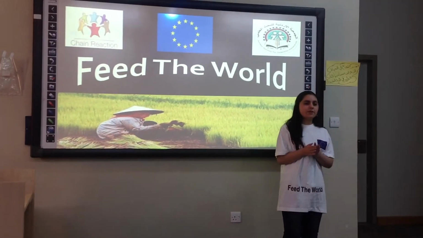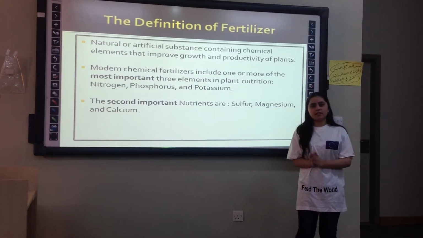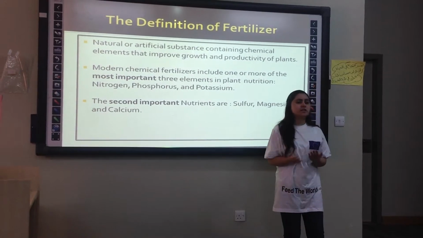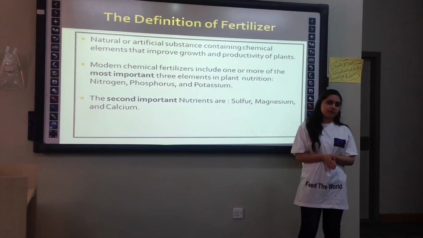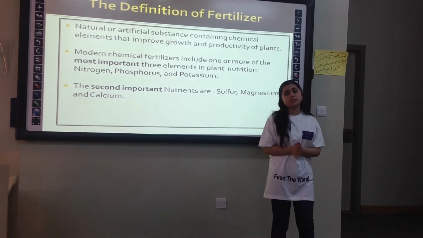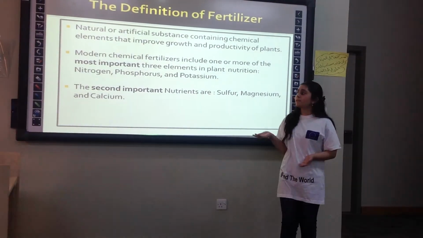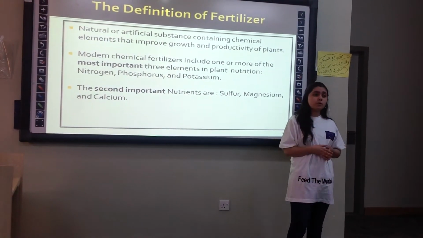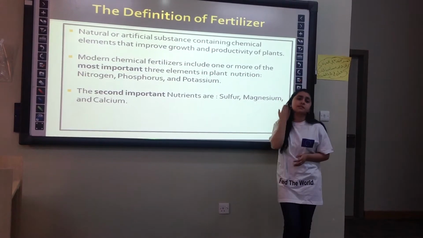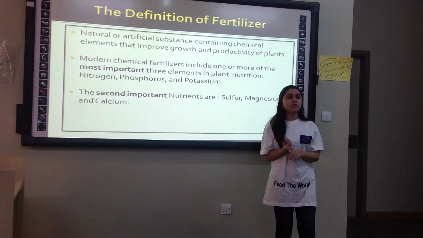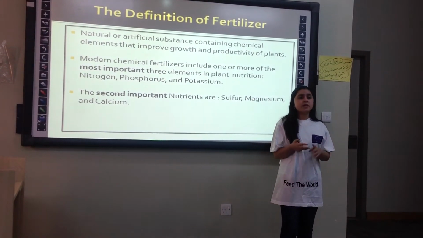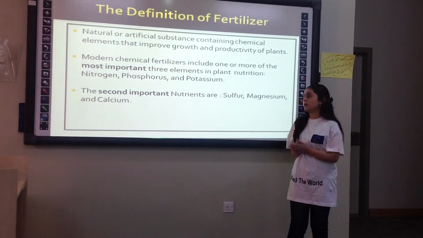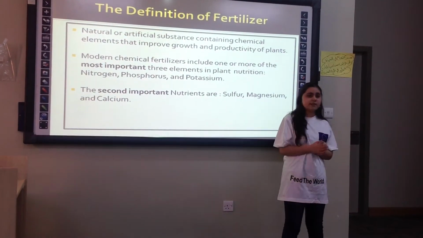We will start our project with the definition of fertilizer. Natural or artificial substance containing the chemical elements that improve the growth and productivity of plants. Modern chemical fertilizers include one or more of the most important three elements in plant nutrition: nitrogen, phosphorus, and potassium. The second important nutrients are sulfur, magnesium, and calcium.